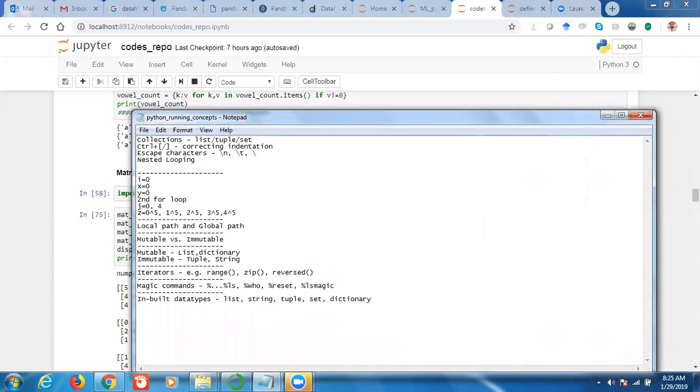And some of the derived data types. So in Python, there are many other derived data types. It is recording.